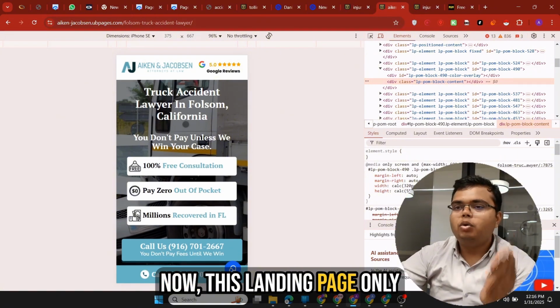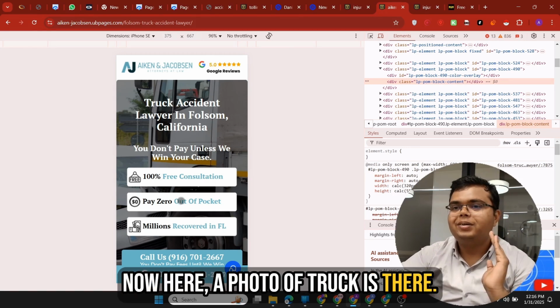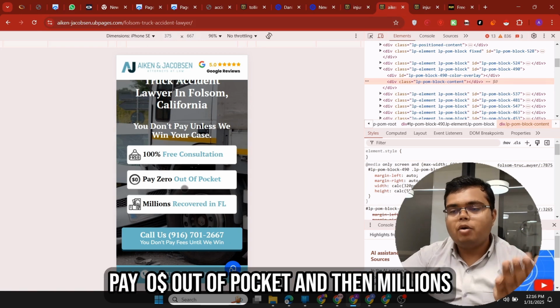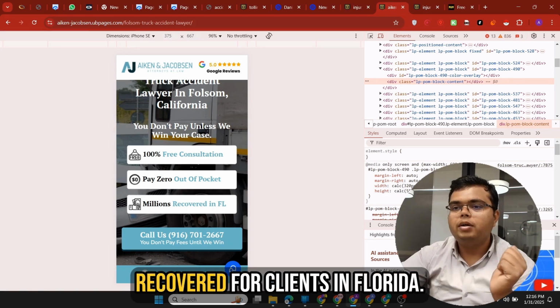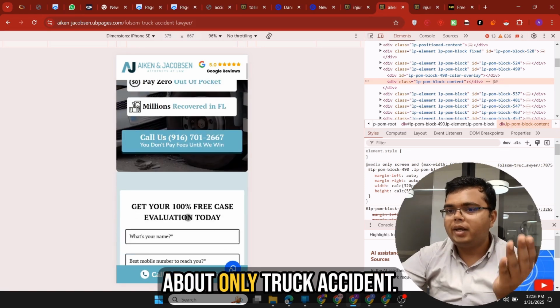Now, this landing page only talks about truck accidents. Here, a photo of a truck is there. Then 100% free consultation, pay $0 out of pocket, and millions recovered for clients in Florida. It is localized and talks about only truck accidents.